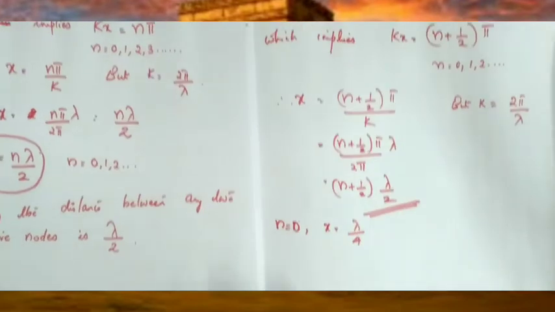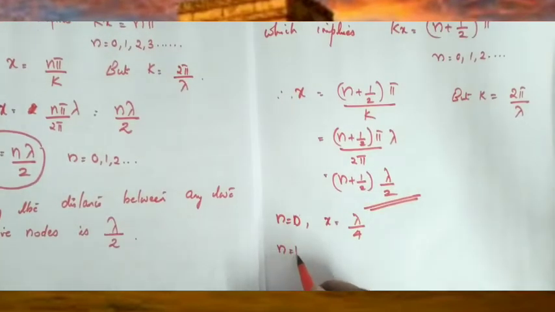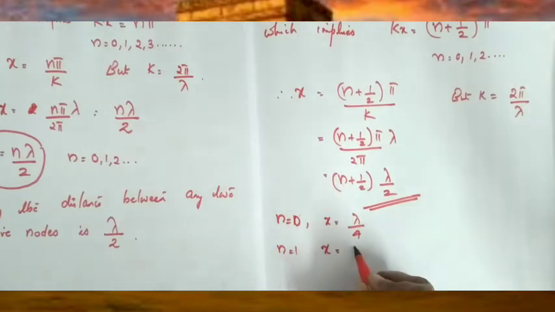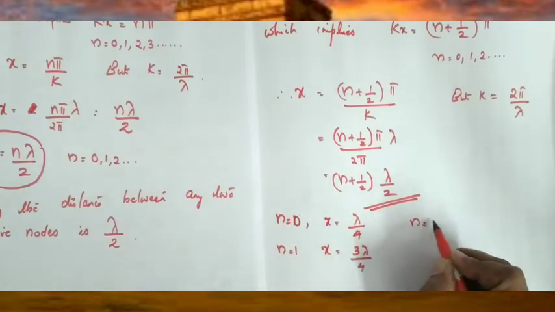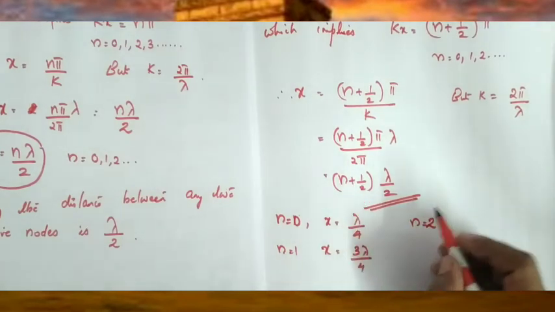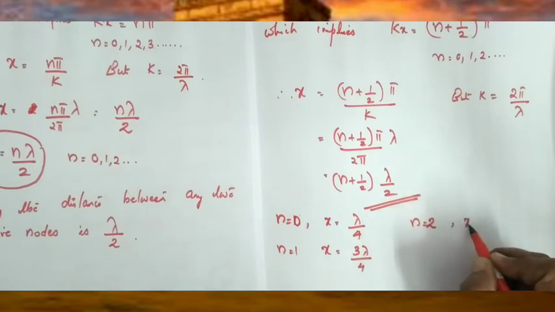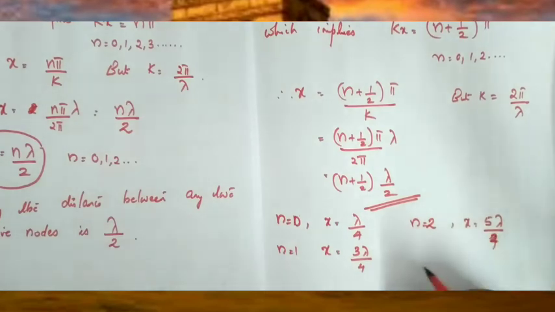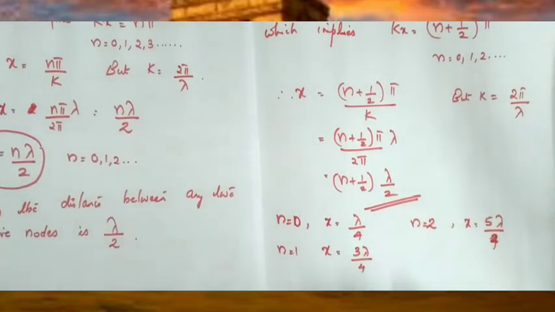Put n equal to 1. The value of x is 3 lambda divided by 4. Put n equal to 2, here it is 5 lambda divided by 4. For all these values, amplitude is maximum.